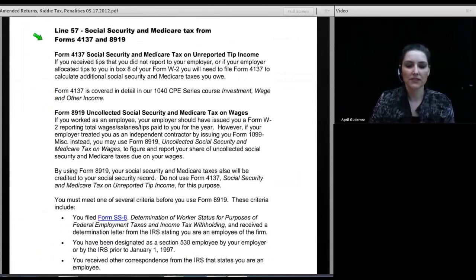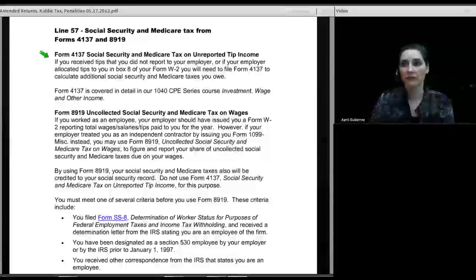Next up, we have Social Security and Medicare tax from Forms 4137 and 8919. Form 4137 is the form on which you figure the tax that you owe on your tips. If you received a W-2 with a number in box 8, allocated tips, you have to file this form unless you can show that you have a tip log that proves you reported all of your tips. If you didn't report your tips and there's a number in box 8, you're going to have to attach this form to your return. And for more information about how to fill that form out, you can check out our CPE course called Investment, Wage, and Other Income.